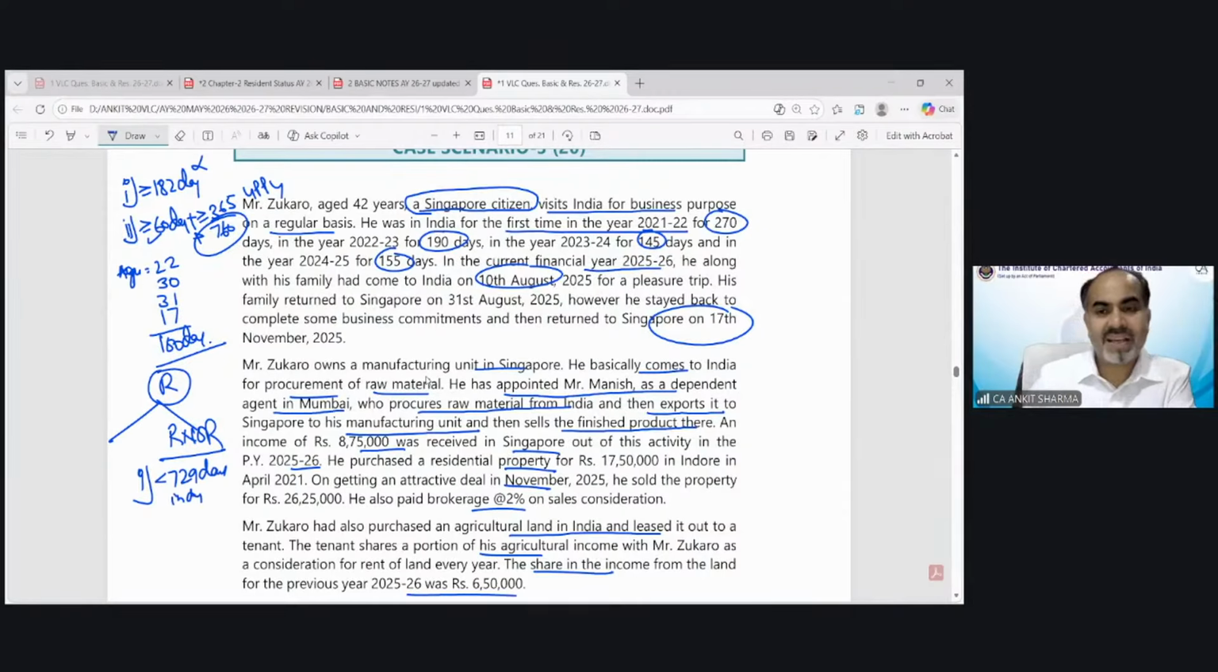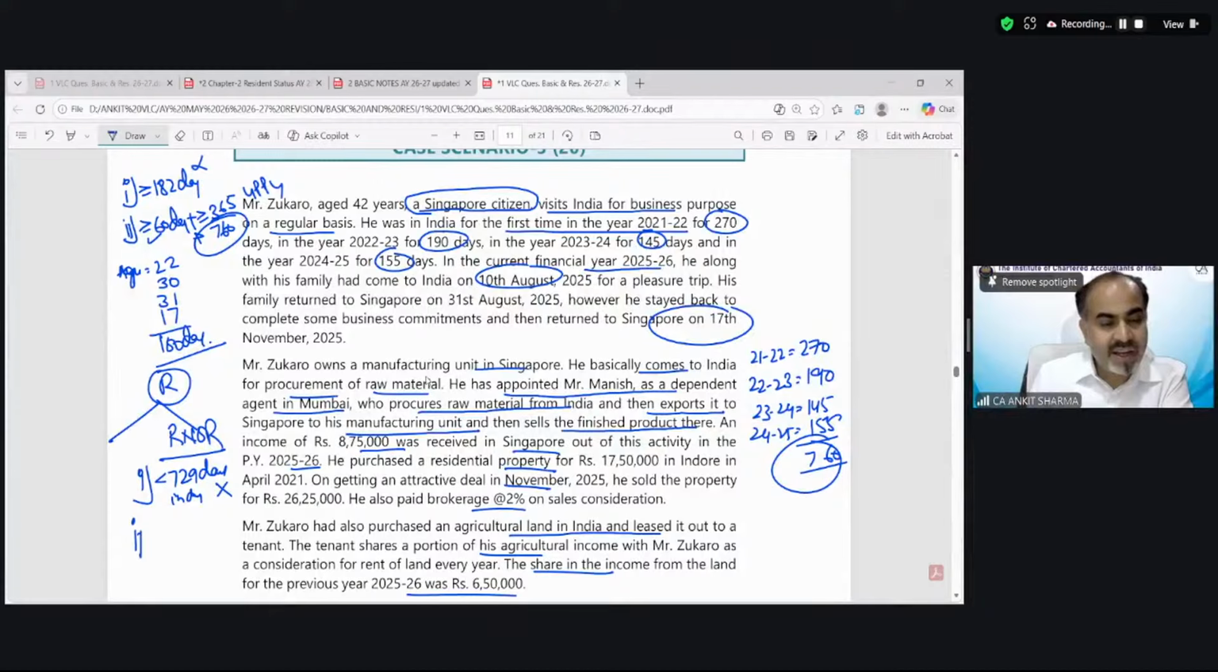And as has been given in the question, in 21-22 he was in India for 270 days, in 22-23, 190 days, in 23-24, 145 days, and in 24-25, 155 days. The total was 760 days. So now you can see that in the last 7 preceding previous years, he was not in India for less than 729 days, because it's 760 days.